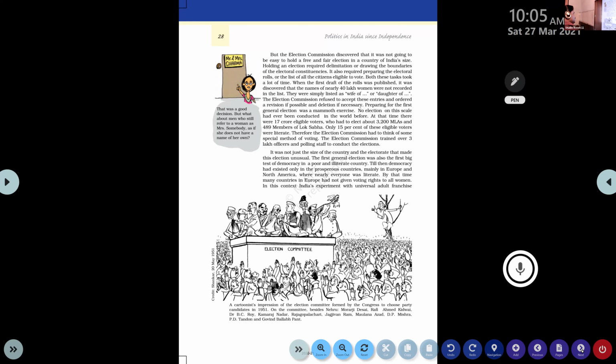So just read up here. Understand what are the difficulties faced by the interim government and the election commission to conduct the election. Come on, read fast.